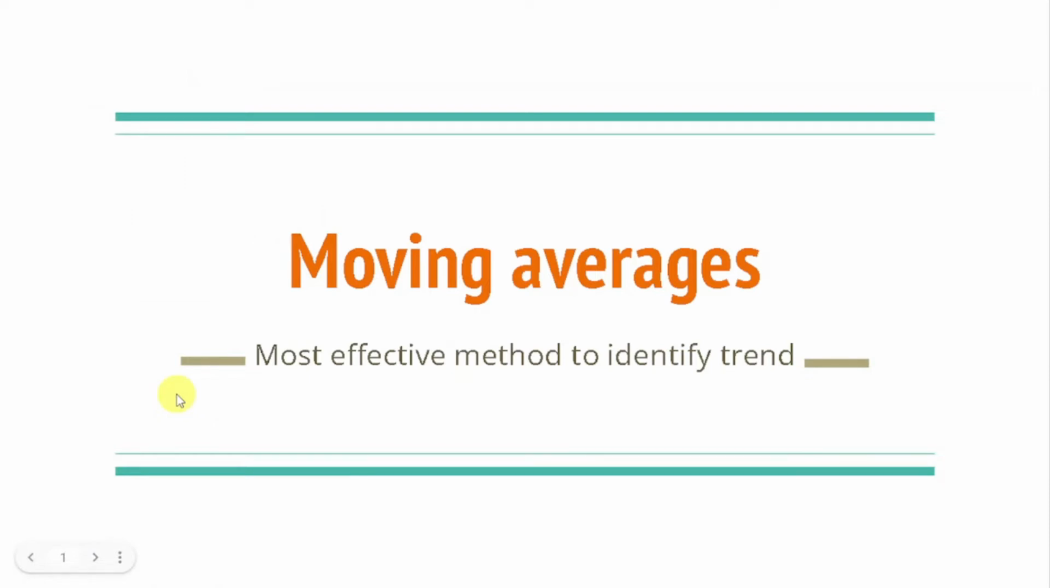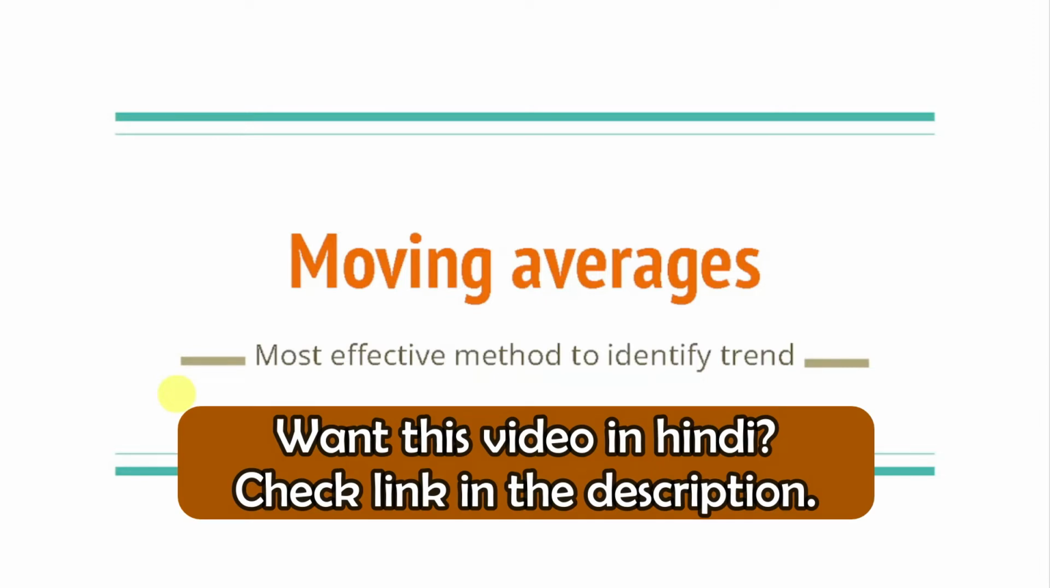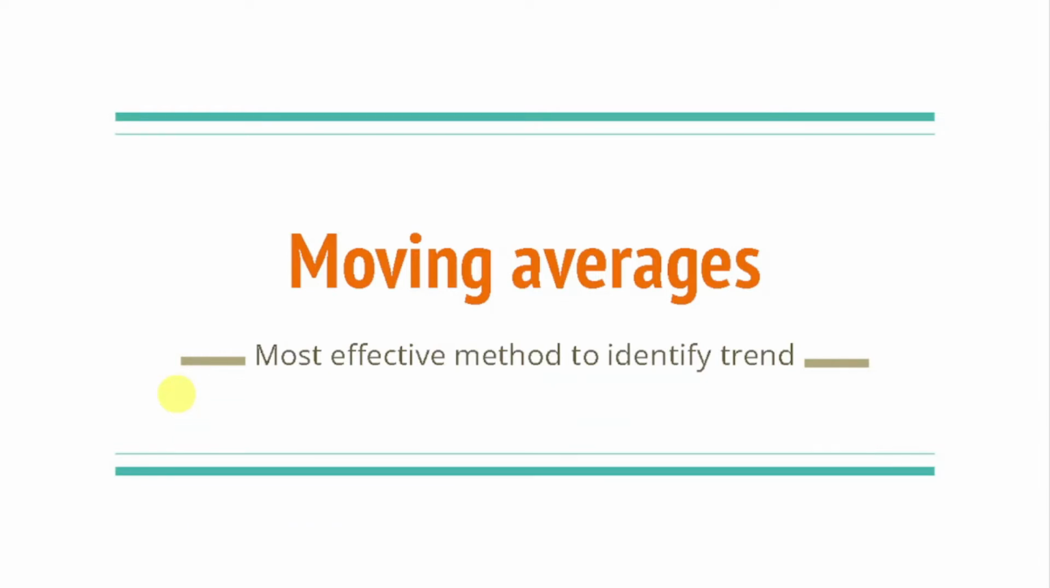My name is Ayush and today in this video we will talk about moving averages. Moving averages is one of the most effective methods to identify trend, and it is one of my favorite subjects, so I enjoy talking about moving averages. In my opinion, it is one of the best ways to identify trend in the financial market.